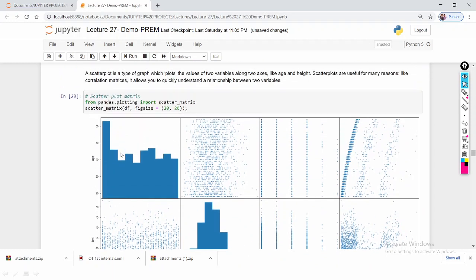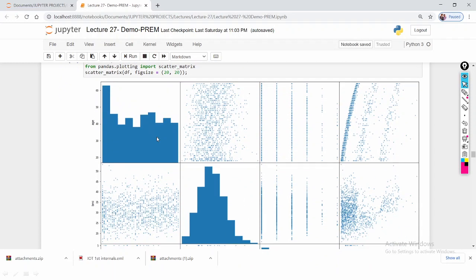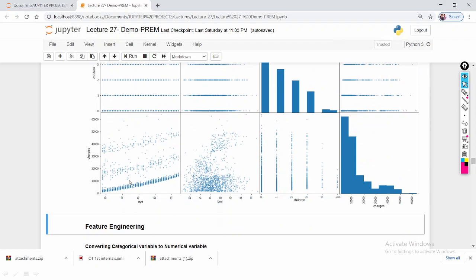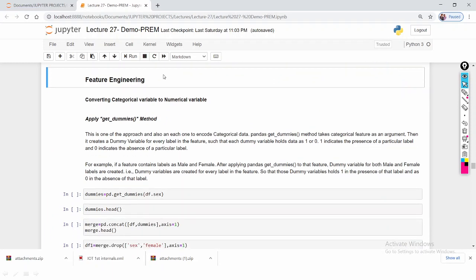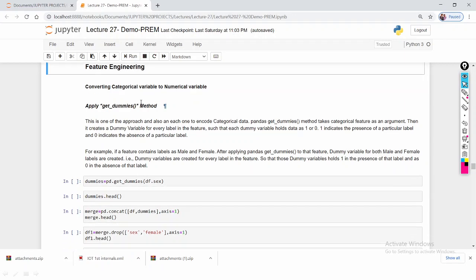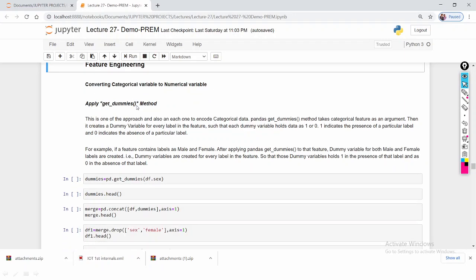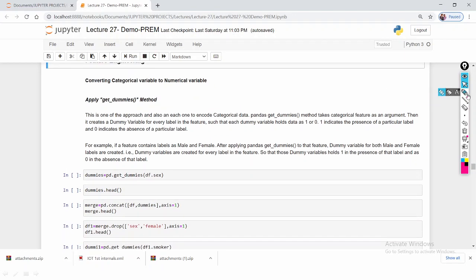So it can take in the two variables along the two axes, like x and y axis, which are the same. So now let me apply the feature engineering. Why are we going to apply the feature engineering? We have to convert the categorical variable into a numerical variable. If categorical variables exist, the machine can't understand this categorical data. So this is one of the approaches used to encode the categorical data. For that purpose we are using the get dummies method.